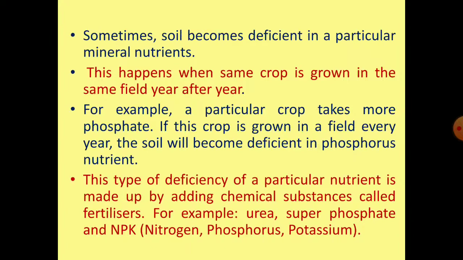Sometimes soil becomes deficient in a particular mineral nutrient. This happens when the same crop is grown in the same field year after year. For example, a particular crop takes more amount of phosphate. If this crop is grown in the field every year, the soil will become deficient in phosphorus nutrient. This type of deficiency of particular nutrient is made up by adding chemical substances called fertilizers. For example, urea, superphosphate and NPK, which has a combination of nitrogen, phosphorus and potassium.